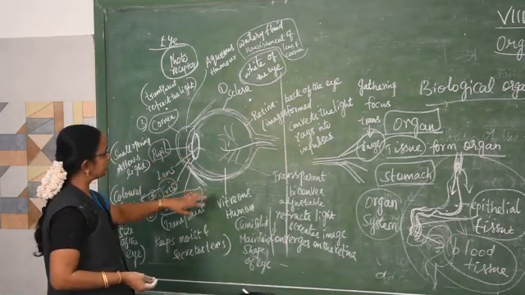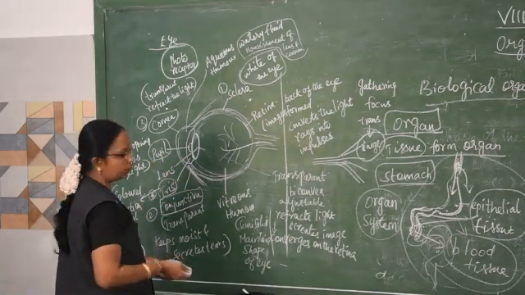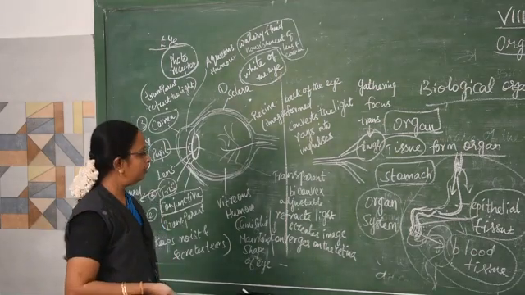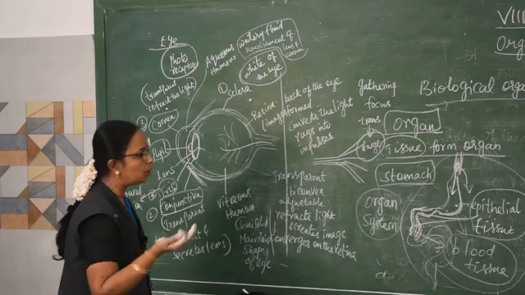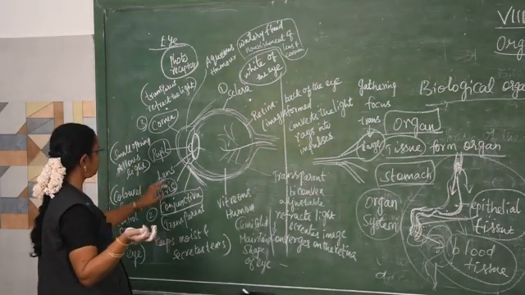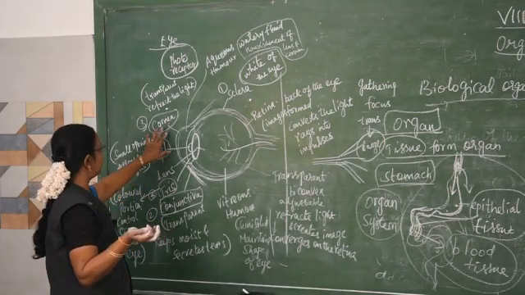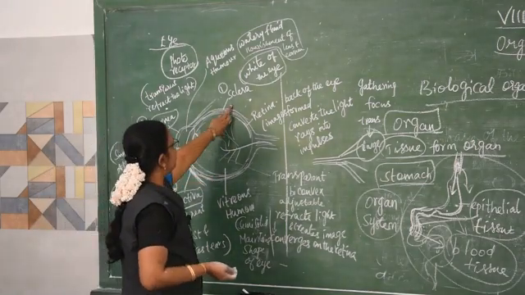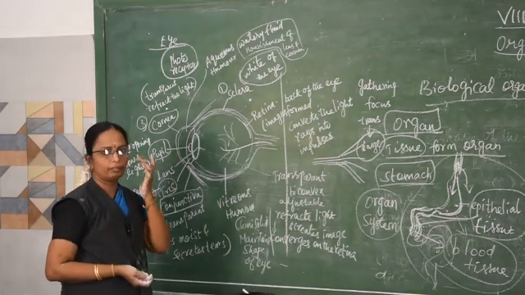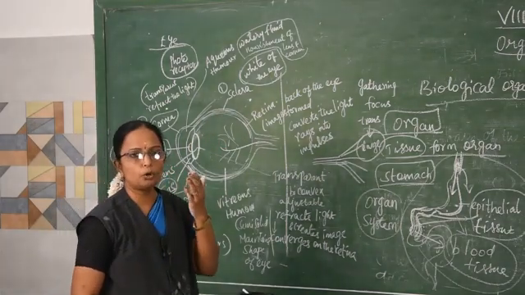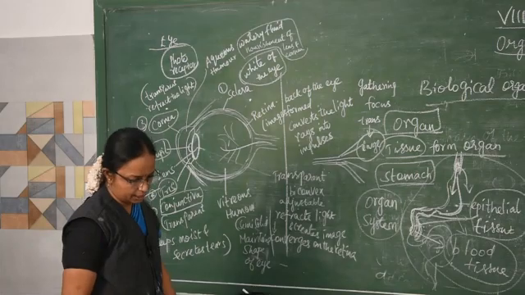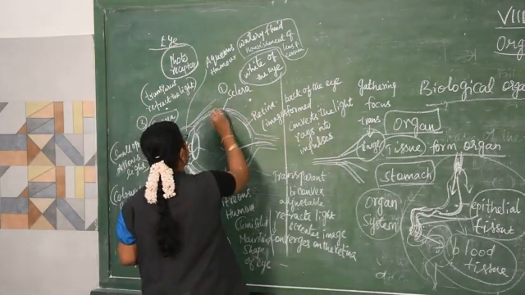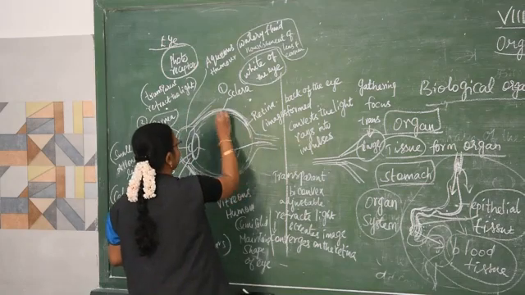When we talk about the structure of the eye, there are two types: external structure and internal structure. The external means the outer appearance. What does the external appearance comprise? The first one is the sclera. The sclera is the white cover. We can see the white portion of the eye. It is very tough and thick. The white portion of the eye is known as the sclera.